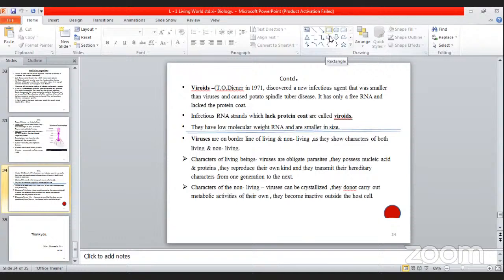Then you will have to write the characteristics of living beings mentioned over here, and the characteristics of non-living.